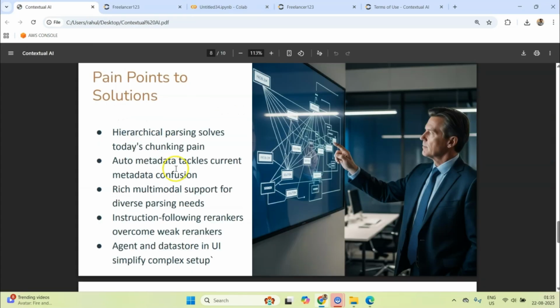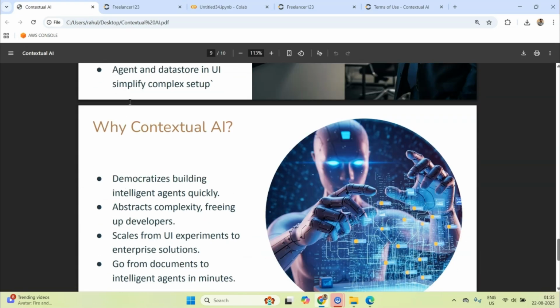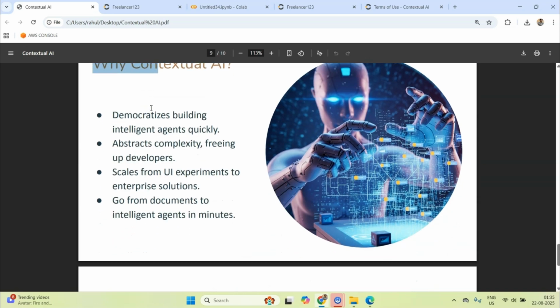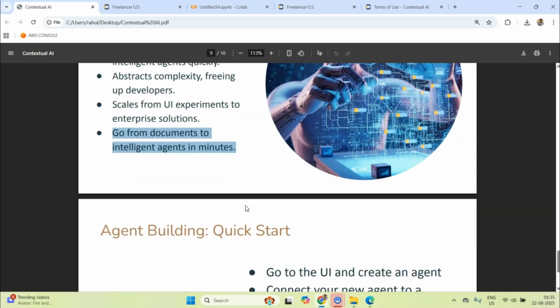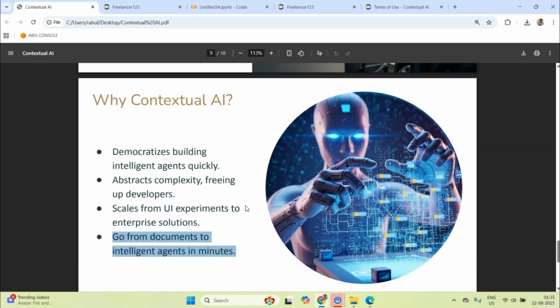Let me go back to my presentation. So basically, why Contextual AI? I feel the main thing that it is solving is abstracting away all the complexity in building RAG agents, and with this tool anyone can go ahead and implement RAG-based functionalities in their applications. Go from documents to intelligent agents in minutes. That's the motto of Contextual AI.